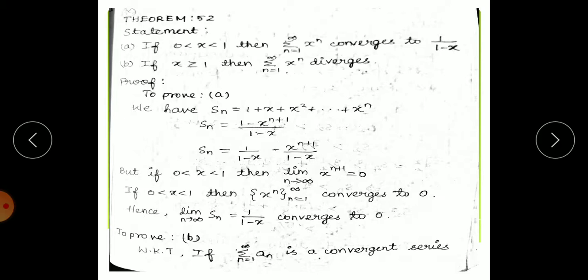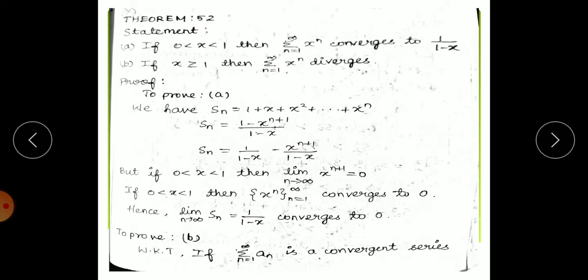To prove the first part, we have Sn equal to 1 plus x plus x squared plus up to x power n. We are taking the series because they have given the summation x power n. So Sn, the general term, is 1 minus x power n plus 1 divided by 1 minus x. This can be written, splitting like that, as 1 by 1 minus x minus x power n plus 1 divided by 1 minus x.